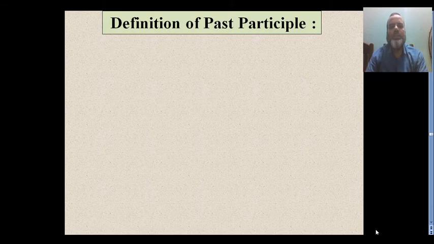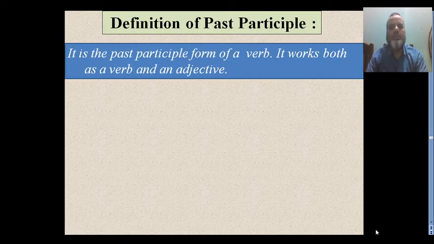Let us see the definition of past participle. It is the past participle form of a verb. It works both as a verb and an adjective. Past participle form, that is the third form of verb. We know it very well. Let us see some examples here.